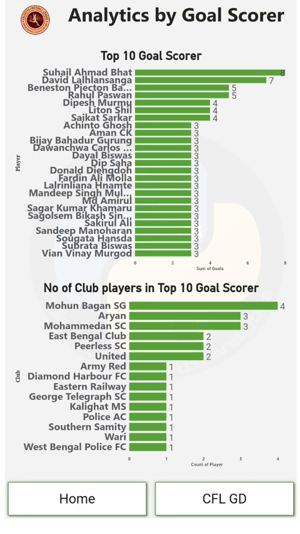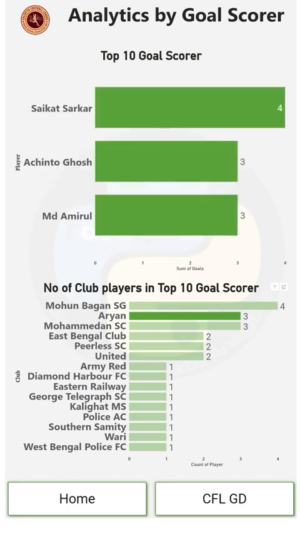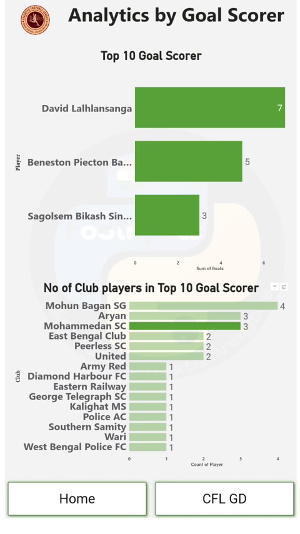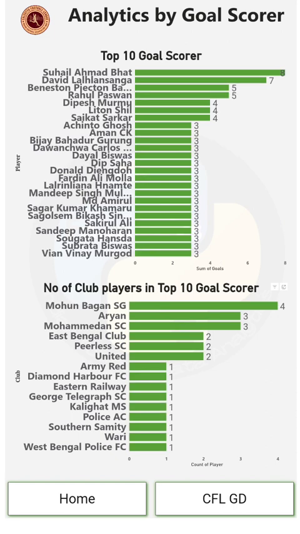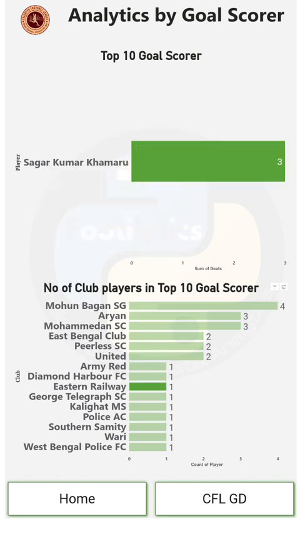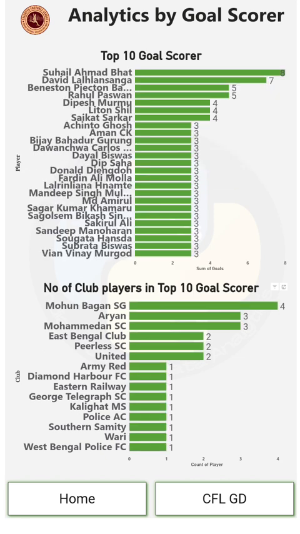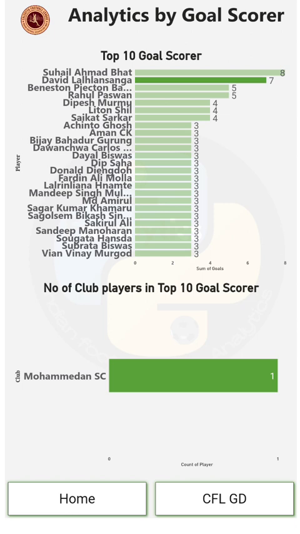It's very interesting that you can see how many players are in the top 10 goal scorers from which team. If you tap on Aryan FC, you have 3 players, of which Saikat Sarkar is the top scorer. Then you can see Mohan Bagan Super Group, from which Suhail Ahmed Bhatt has been doing very well this season. Followed by Mohammedan SC, where David Lalsanga, Winston and Vikas Singh have done very well for their respective teams. Based on the names you tap on, you can see the players and which team they belong to. And the other way around, if you tap on David's name, you can see which team he belongs to at the bottom.